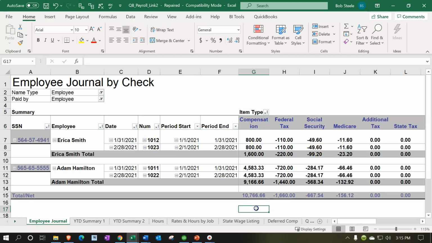It's run by pivot tables up top. But this is the compensation that they're going to receive. This is how much was taken out. You can imagine this is like their paycheck stub in total for the entire time period, in this case, the year. So the federal taxes that were taken out, and you can imagine this information would then be used to populate, say, W-2 information if it was for the entire year.